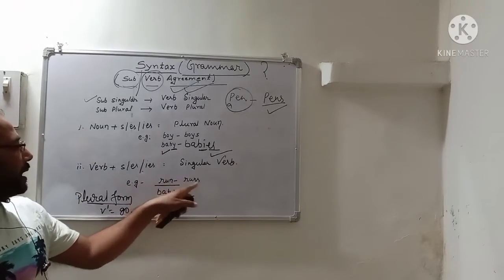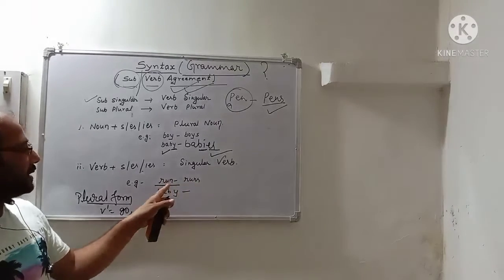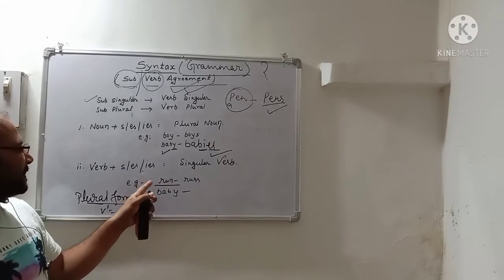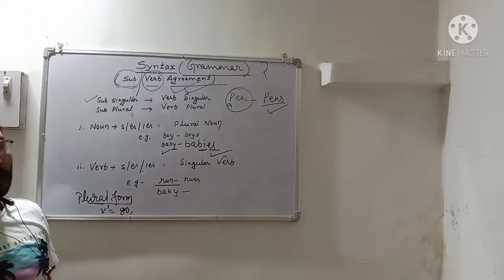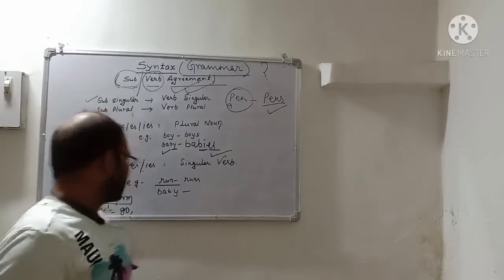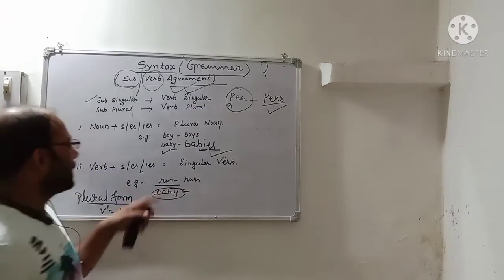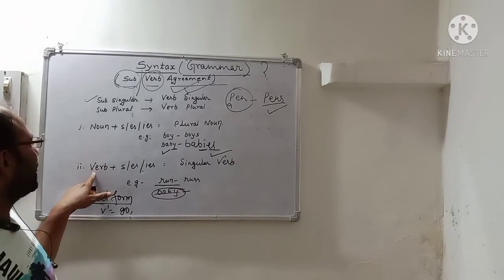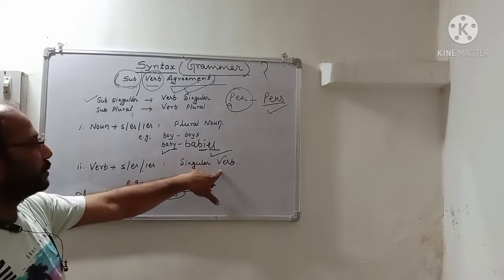If I add s, generally s is added to run, then by adding s, run is made singular. My intention is to say that by adding s, es or ies, we change a verb from plural to singular.